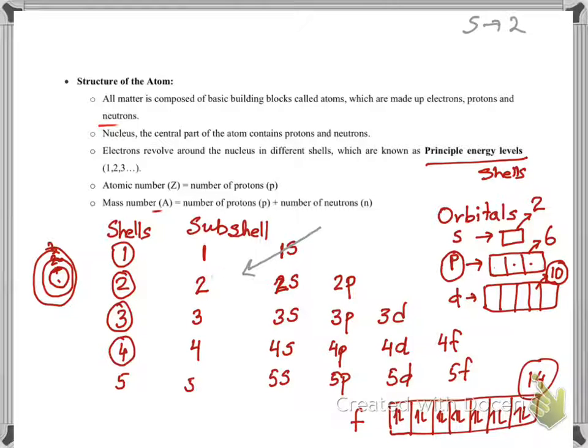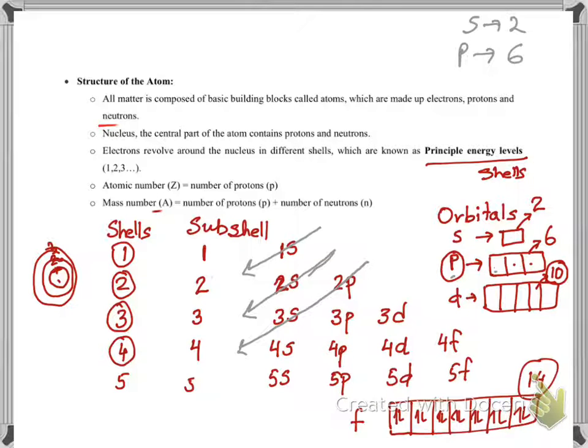Once 1s is full, then you go to the second one, 2s. Follow the arrow. How many can you put in 2s? 2 electrons, because it is s. Then you fill 2p. How many electrons can you put in a p subshell? A total of 6, because the p subshell is made up of 3 orbitals. Once 2p is full, you go to 3s.